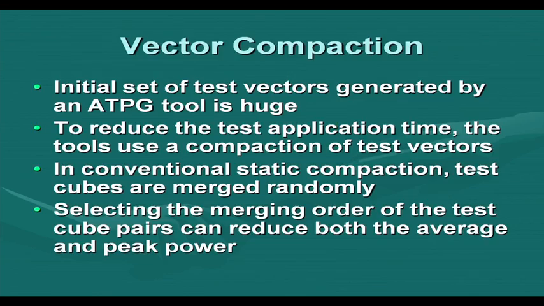Whichever merging gives us fewer transitions, I should select that particular merging. Now, there may be a trade-off, because some merging may combine a large number of vectors into one, so the test length will reduce, whereas some merging may have very good patterns where the number of transitions is very low. As a result, that will lead to a low power pattern. So we have a choice: a merging order can be selected so that it reduces average and peak power consumption.